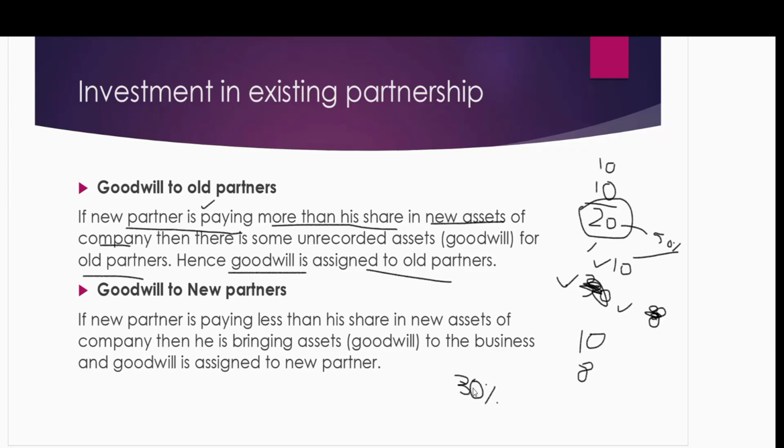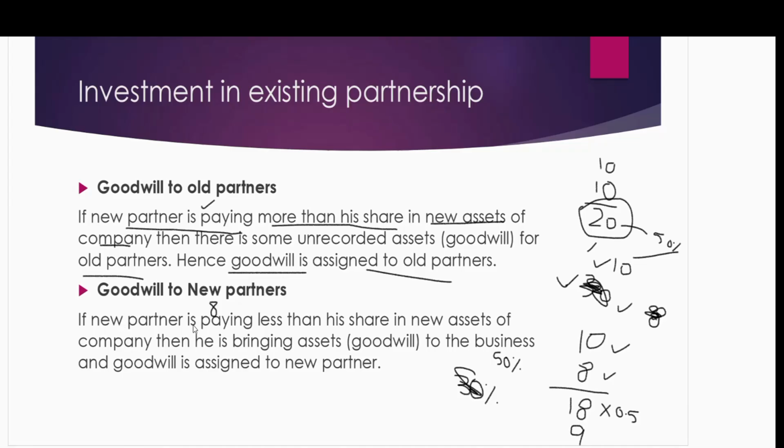I'm saying he wants 50% ownership. Okay, and he's bringing $8, his investment, or he's paying $8. So old assets were 10, he's investing $8, new assets become 18, he wants a 50% share, so 50% of 18 is 9, right? So now let's check the scenario.